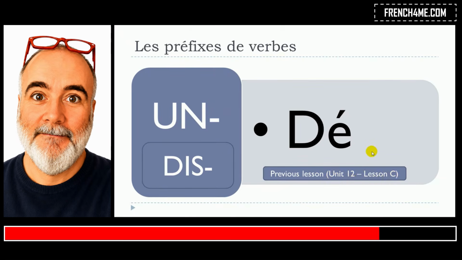But then this prefix will be used for the verbs that start with a consonant.